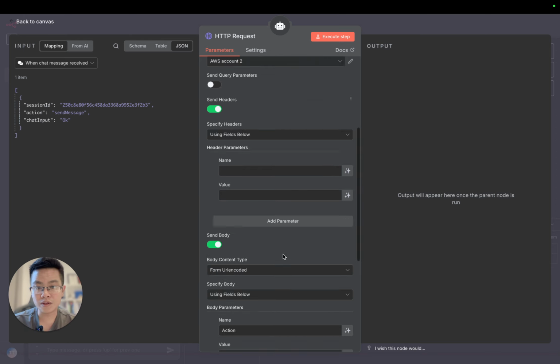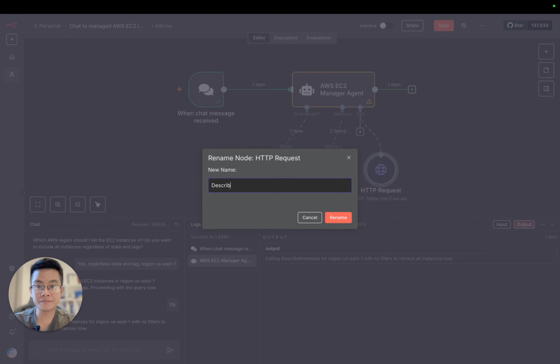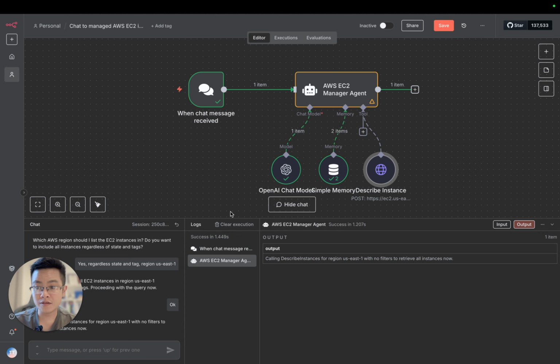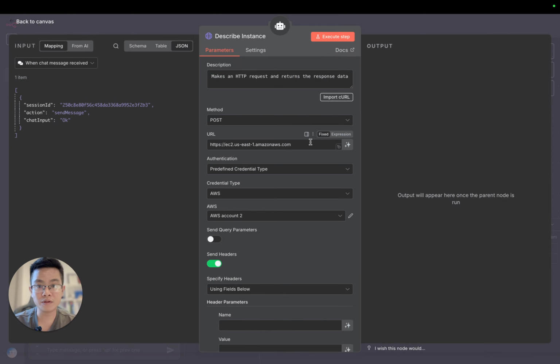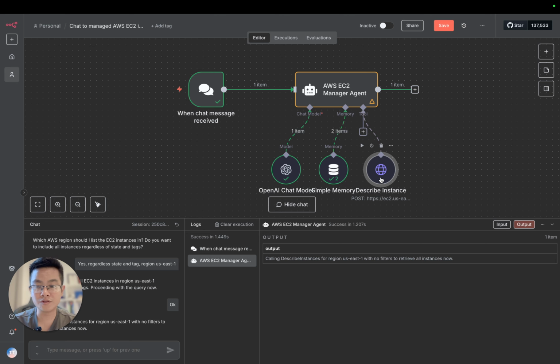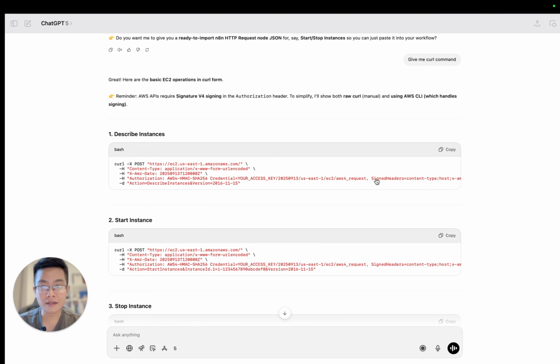And yep, this is the account too, right? Then keep everything the same, and we have our first tool. I'm gonna name it describe instances. And there's something here we need to check, right? First, the description is one of the key pieces of information so that the AI agent decides to call the tool. So we need to make it very clear for the agent, right?